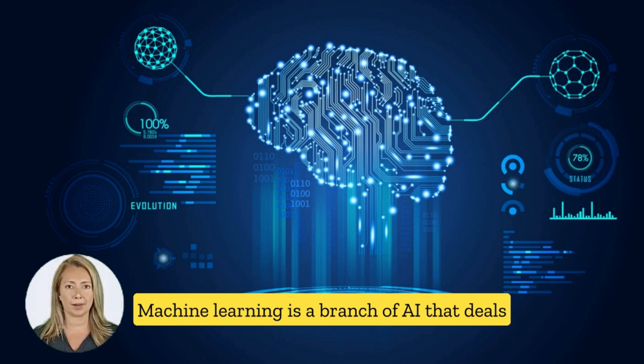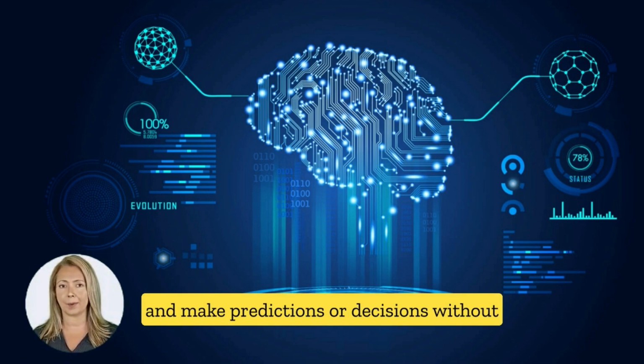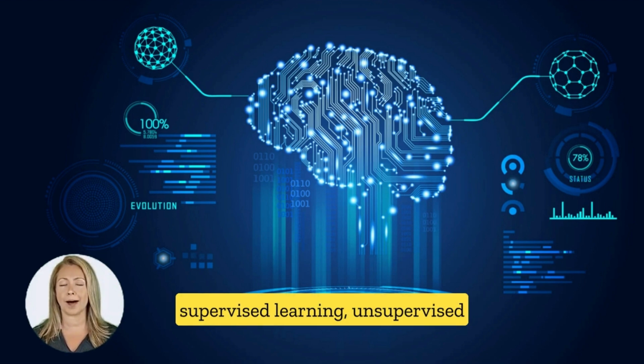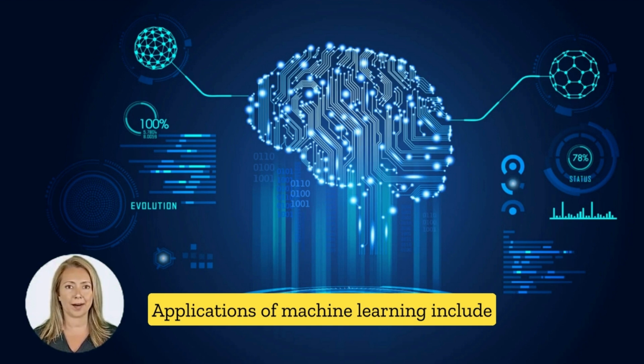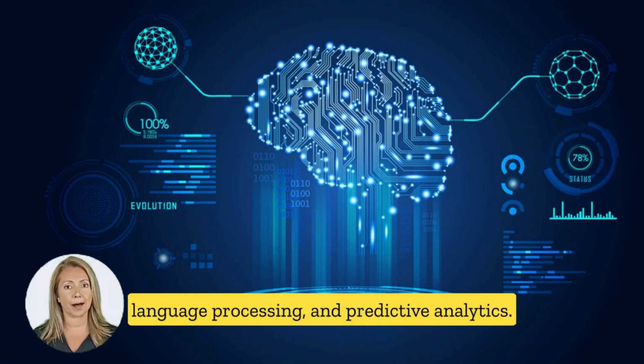Machine learning is a branch of AI that deals with the ability of computers to learn from data and make predictions or decisions without being explicitly programmed. Machine learning techniques include supervised learning, unsupervised learning, and reinforcement learning. Applications of machine learning include image recognition, speech recognition, natural language processing, and predictive analytics.